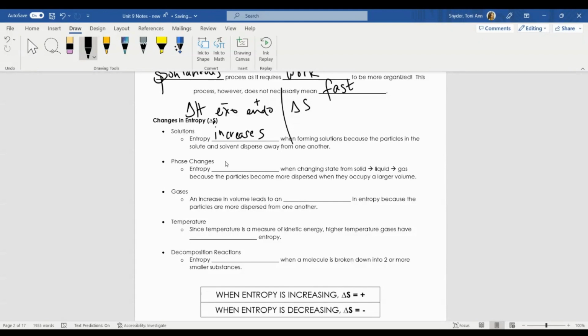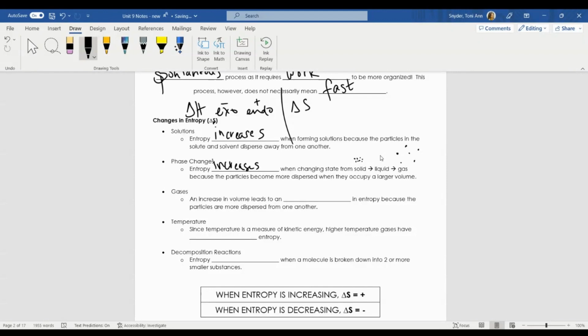Phase changes. So when I go from a solid to a liquid to a gas, entropy is increasing when changing state from solid to liquid to gas. And that's because the particles become more dispersed when they occupy a larger volume. Gases are very far apart relative to their size, whereas solids are very tight and compact relative to their size. So because the gas particles are more dispersed from one another, they are farther away. That means that entropy is increasing when I go from a solid to a liquid to a gas. It's all about dispersal of particles.